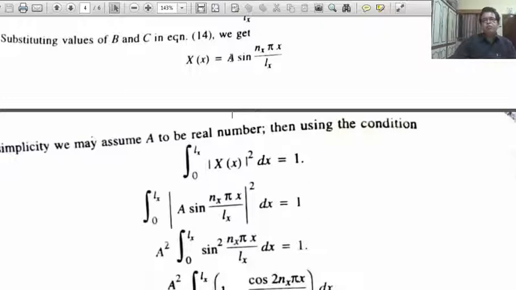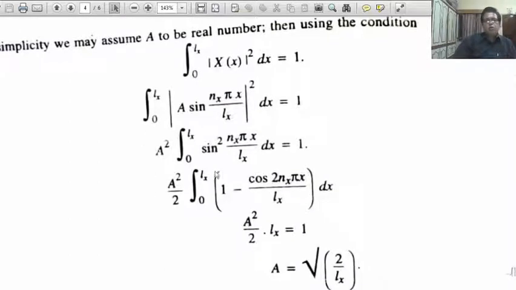We know that to compute it, just integrate the psi square over the boundaries. Here boundaries are 0 to Lx, the integral of X squared dx equals 1. You just put X(x) equals A sin(nx pi x upon Lx). You easily compute it, a very simple integration, sine square theta.